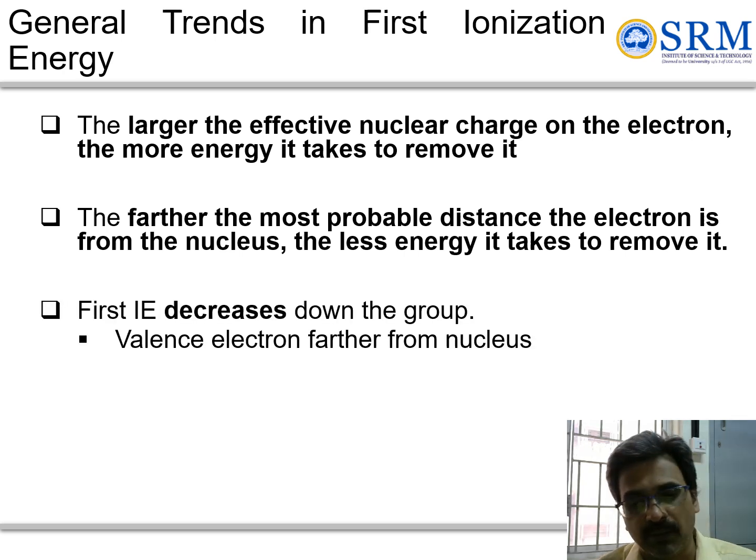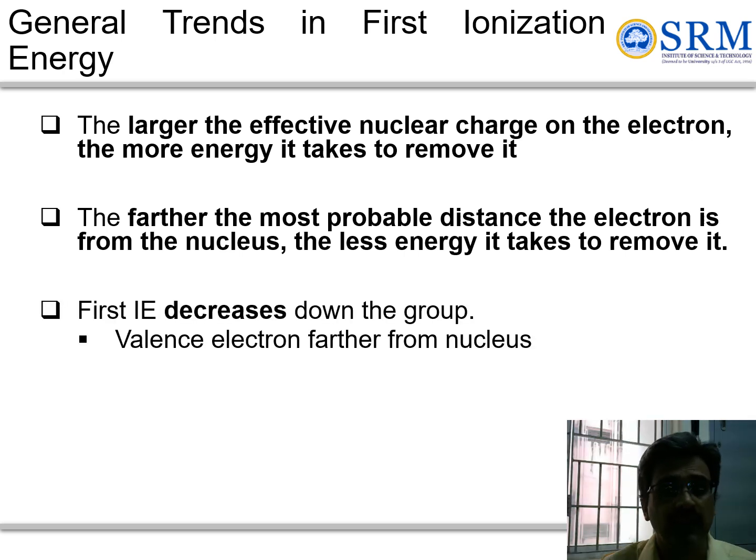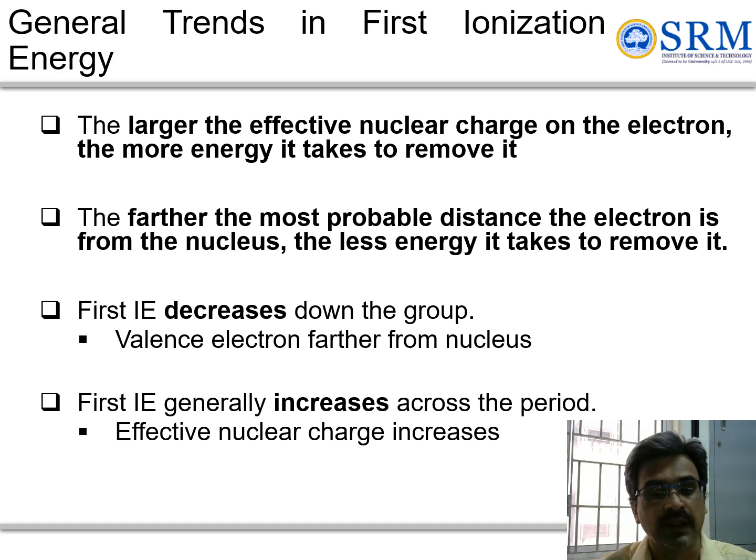What are the important points? The ionization energy decreases down the group because you have valence electrons far from the nucleus, and generally first ionization energy increases across the period because we are adding electrons to the same shell. So removing the next electron from the same shell is difficult because the effective nuclear charge will be larger. Whereas in the group, new shells are added, so removal of the electrons will be easy.